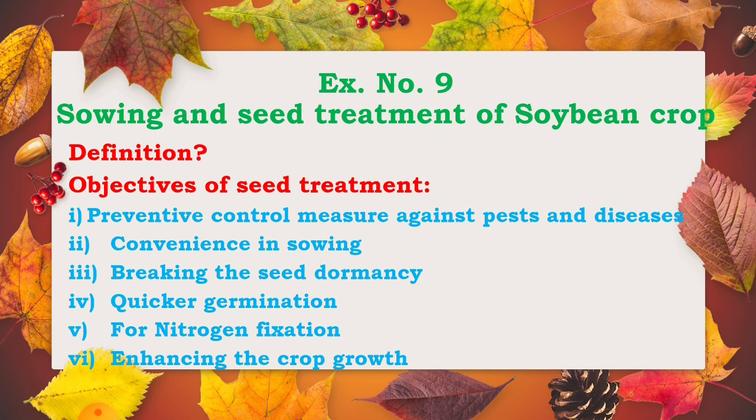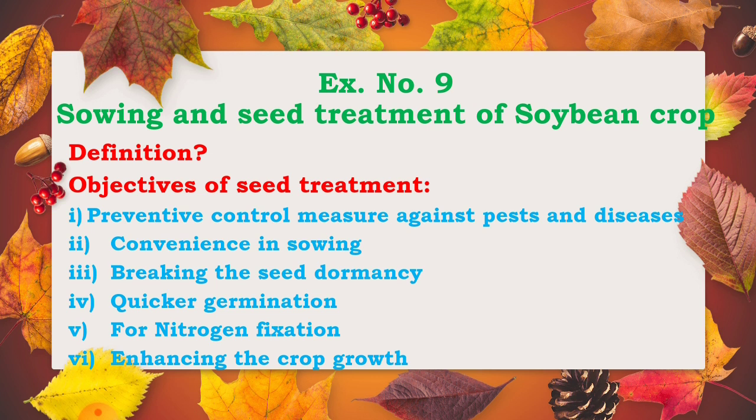For example, seeds are treated with different fungicides for controlling fungal diseases like wilt. Then second, convenience in sowing or ease of sowing. For example, for the sowing of cotton seeds, the seeds are treated with cow dung slurry for removing the fuzz, and after removing the fuzz, it is easy to sow the seeds.